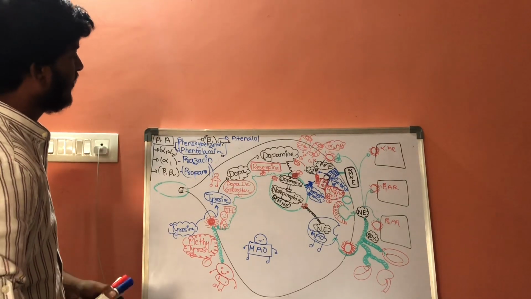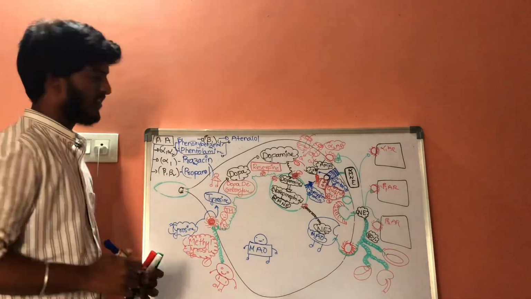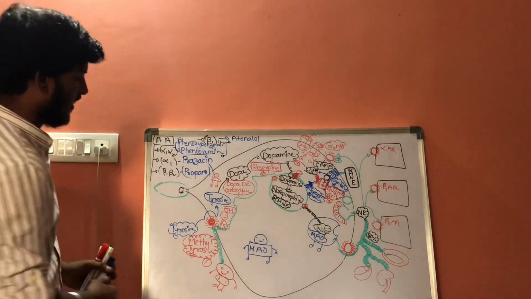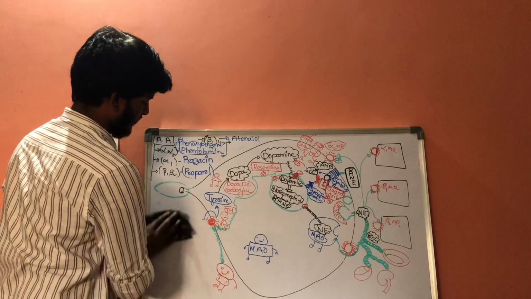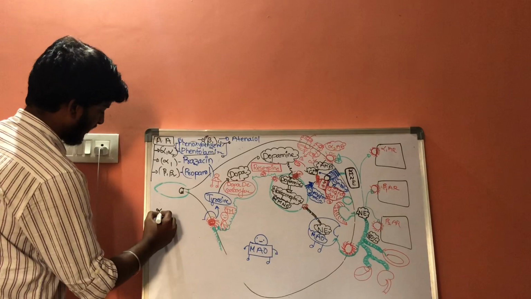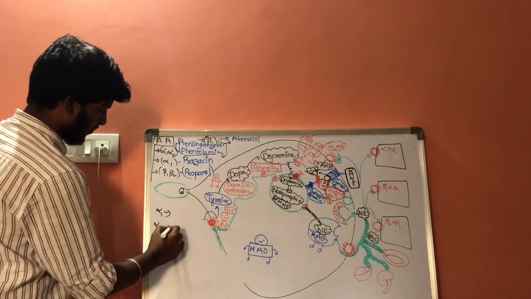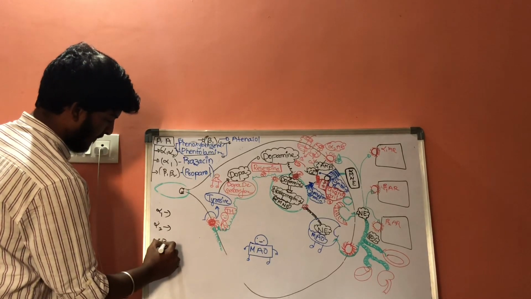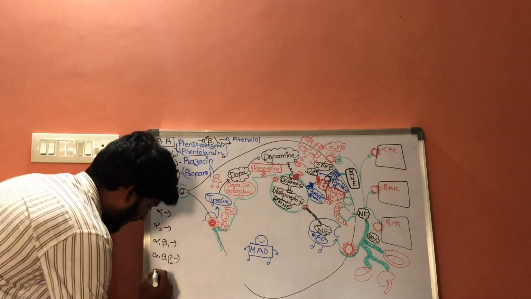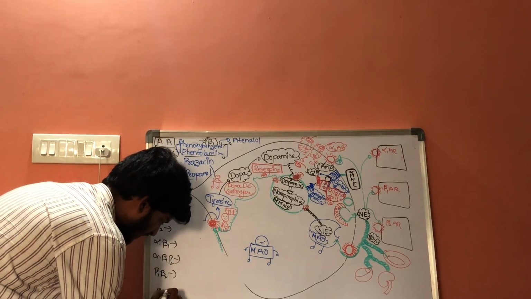Now let us discuss adrenergic agonists. Adrenergic agonists can be studied by two methods: one is the direct method and the other is the indirect method. That is, adrenergic agonists which are activating the alpha 1 receptors, alpha 2 receptors, alpha 1 and beta 1 receptors, alpha 1, beta 1 and beta 2 receptors, beta 1 and beta 2 receptors, and only beta 1 receptors.